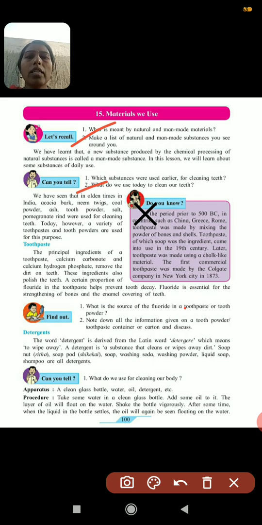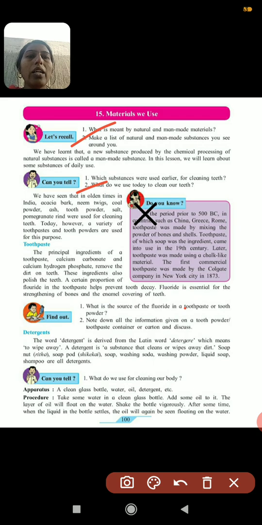So we have learned that in old days in India they were using neem twig, coal powder, ash, tooth powder, salt, pomegranate rind. They were used for cleaning the teeth. But a variety of toothpastes we are using now for cleaning our teeth. Again, tooth powders are also there in the market. So first it is toothpaste.